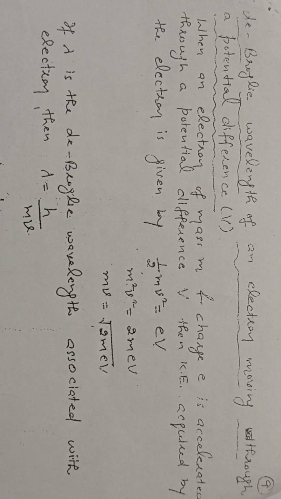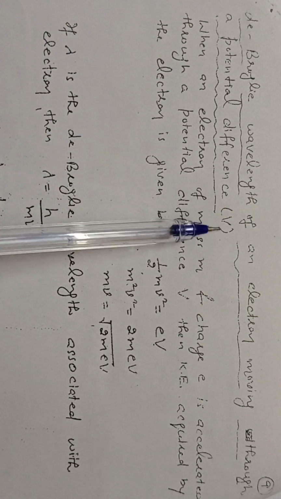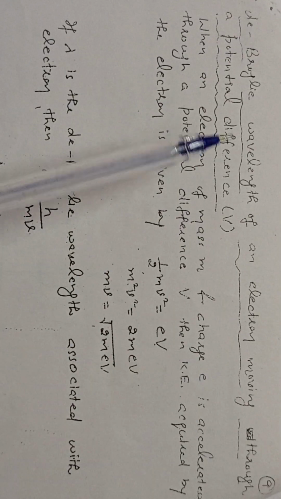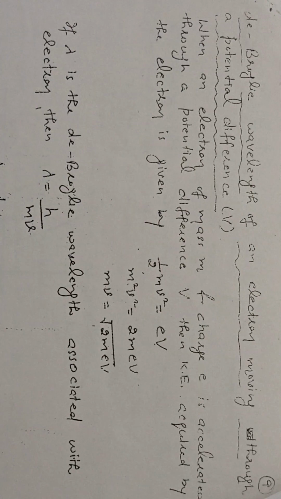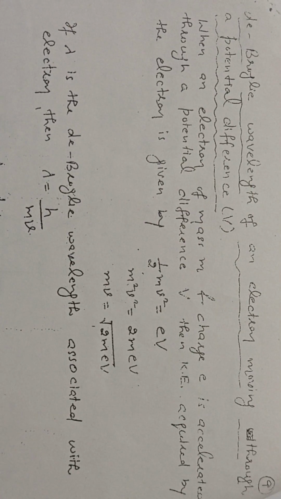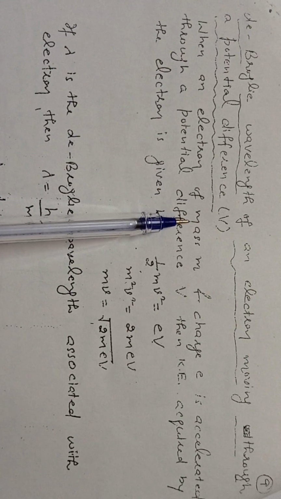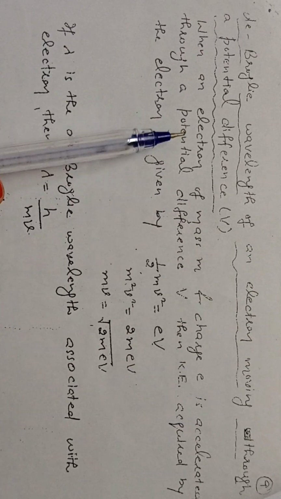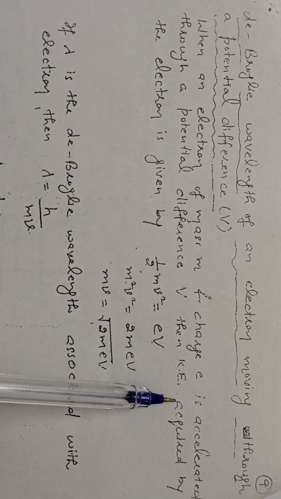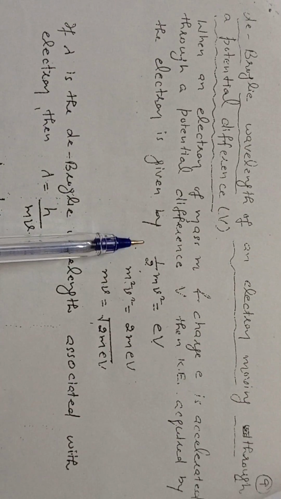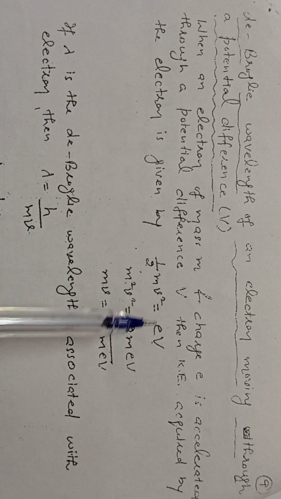Now we will see another equation which involves the de Broglie wavelength of an electron moving through a potential difference V. Means now we are going to derive the de Broglie wavelength equation in which an electron moves through a potential difference V. Whenever an electron of mass m and charge e is accelerated through a potential difference V, the kinetic energy acquired by the electron is given by: kinetic energy equals eV.